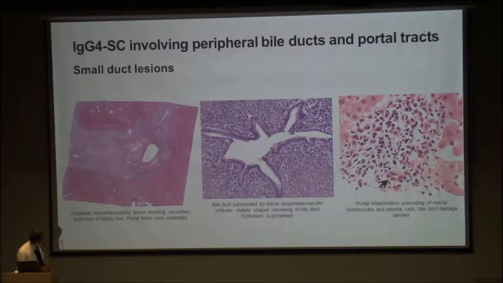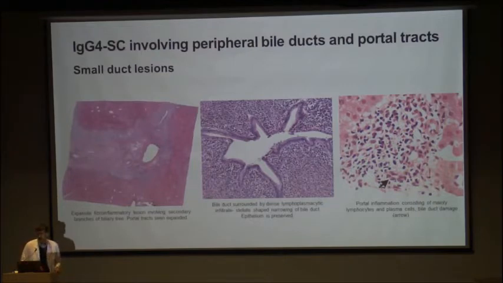Now, when we go up into the liver, the pathology extends and here the gray area starts. So here we see an expansile inflammatory lesion involving the secondary branches of the biliary tree, and the portal tracts are expanded. Inside the liver, the secondary ducts are thickened, and when we image, we can see thickening of the walls of the bile ducts inside the liver. The middle figure shows the bile duct surrounded by infiltrate, and there is a characteristic stellate shaped narrowing described in this lesion, and the epithelium is preserved.